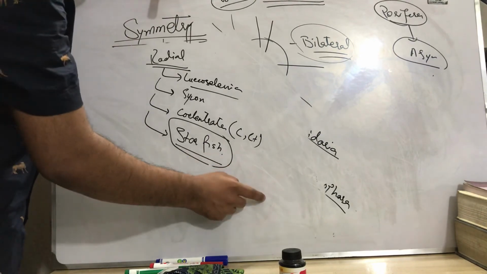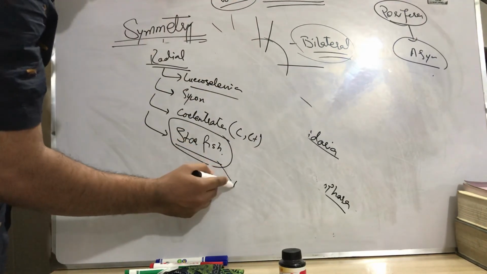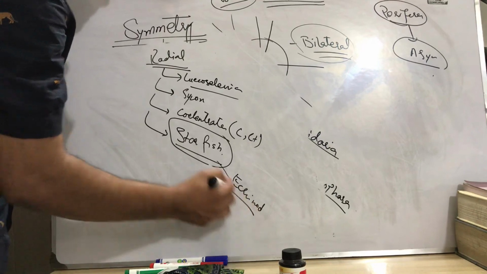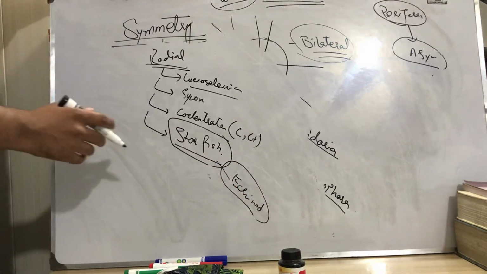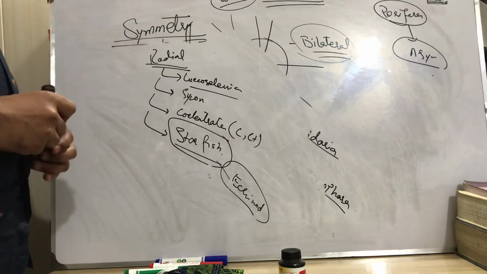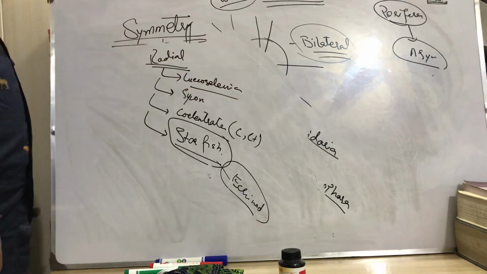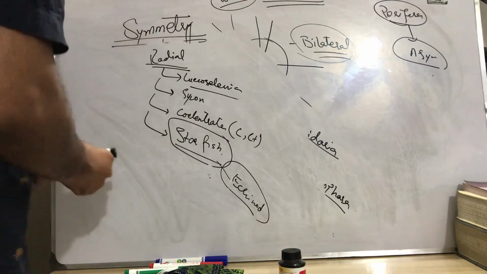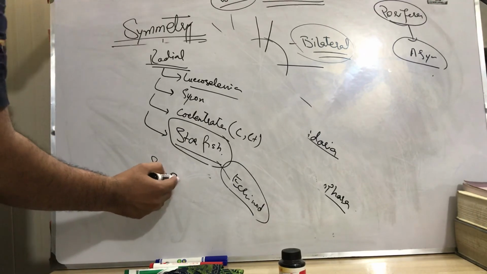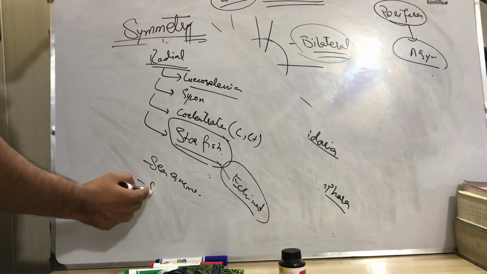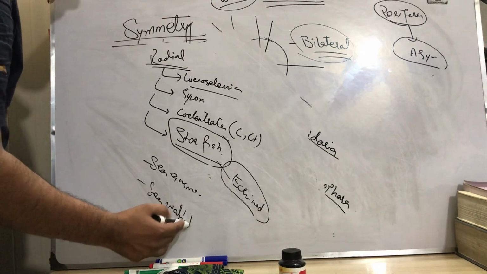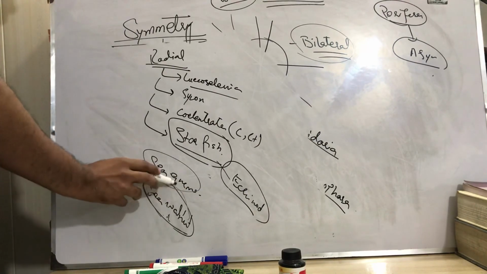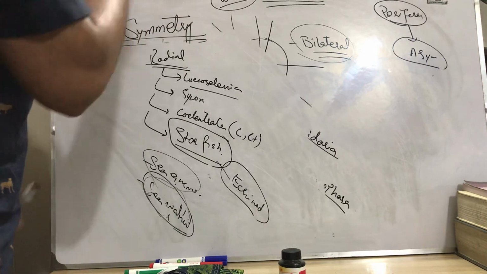Starfish at the larval stage shows bilateral symmetry, but in the adult stage it shows radial symmetry. And biradial we can see in sea anemone, Adamsia, and sea walnut. Sea walnut is special to Ctenophora, not Cnidaria, while sea anemone is Cnidaria. Okay, now this is about radial symmetry.